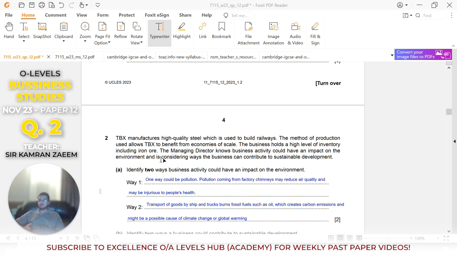The second way you can talk about is the transport of goods. Okay, when we transport goods by ship or by trucks, by air, or any other possible means, in every way some of our necessary fossil fuels are being burnt. Okay, gas, oil, fuel and so on are all being used, so it's being burnt. Okay, that also creates carbon emissions.